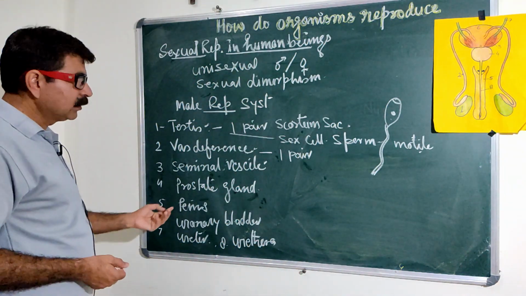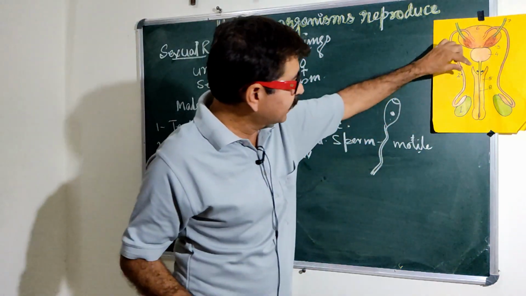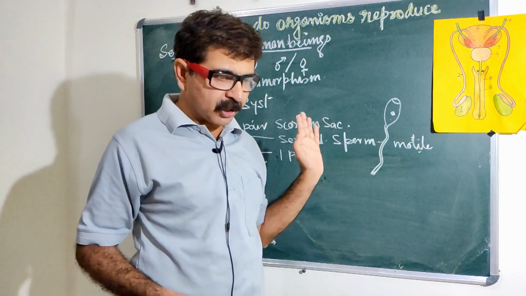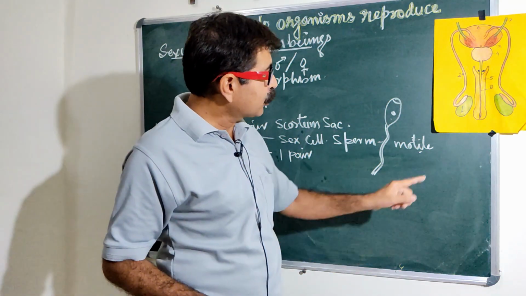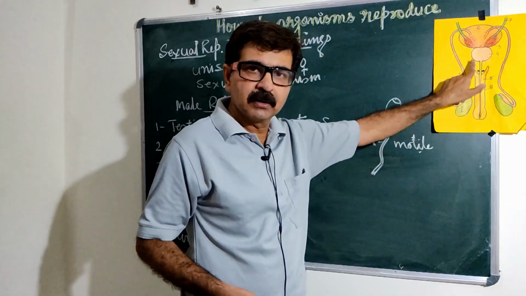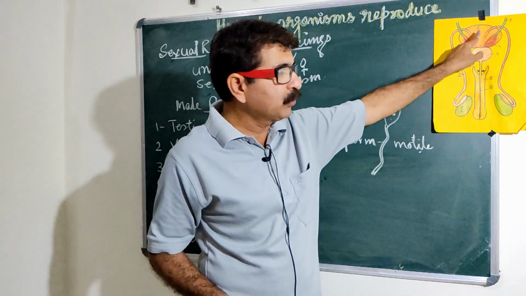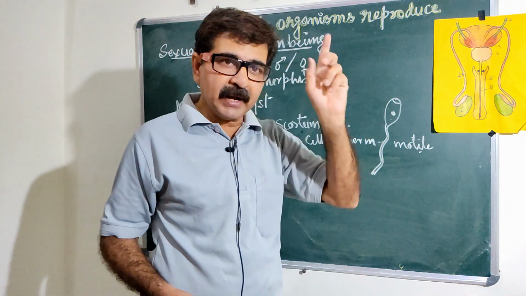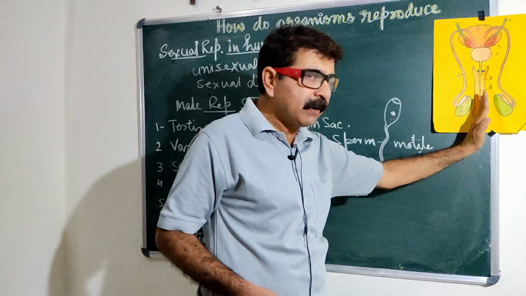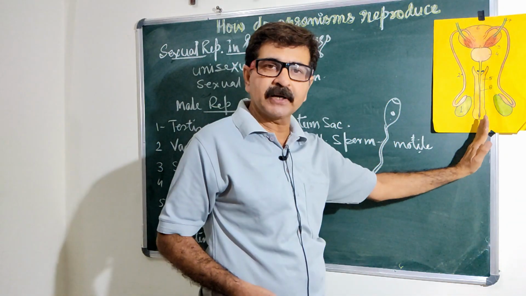Then a muscular organ is here, the penis, which helps to transfer the sperm. It contains a common tube known as the urethra. Urethra is connected with the urinary bladder. So urine as well as sperm both pass through the same tube, right?